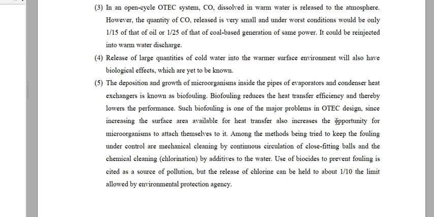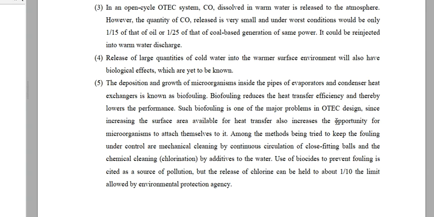Now some design challenges can also happen, such as the deposition and growth of microorganisms found in seawater in the pipes of evaporators and condenser heat exchangers, which is known as biofouling. Biofouling reduces the heat transfer efficiency and thereby lowers the performance. So this is the major design problem in OTEC plants.